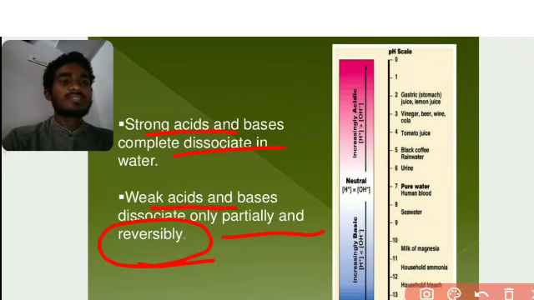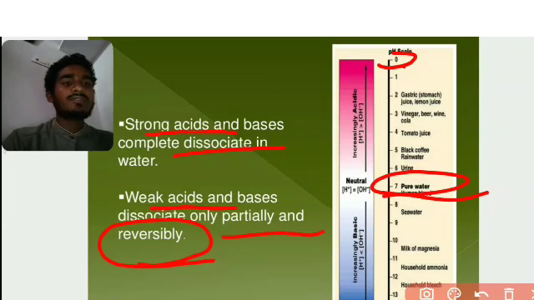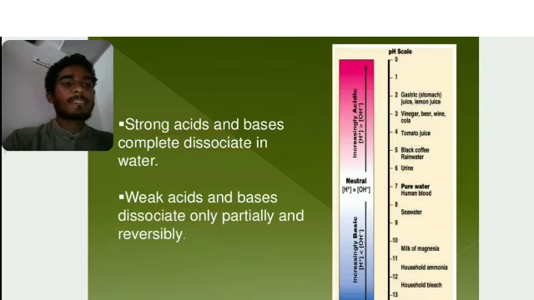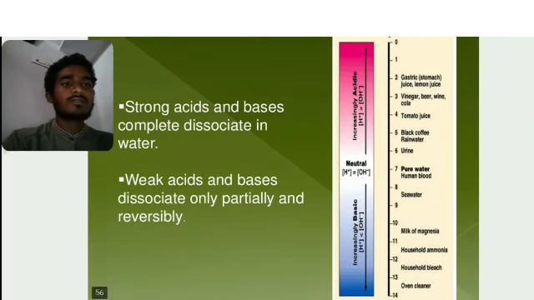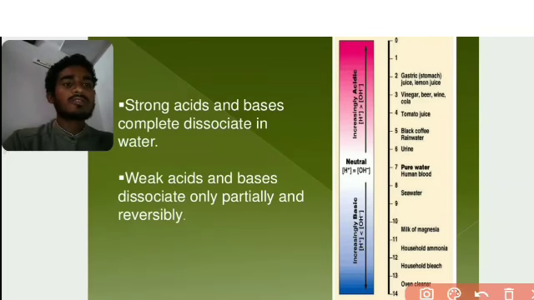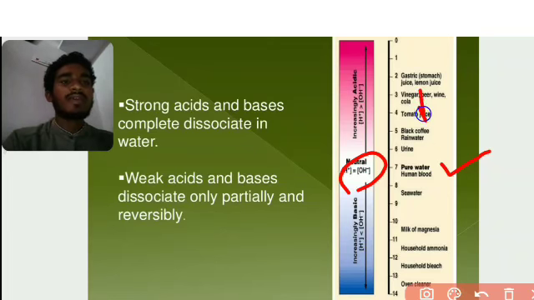Okay, this is the pH scale. 0 to 7, and pure water, and 7 to 14. Human blood is around 7 on the pH scale, so the neutral point is 7, and 7 to 14 is bases. This is acidic media and basic media.